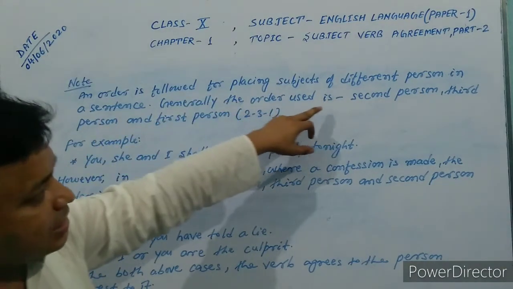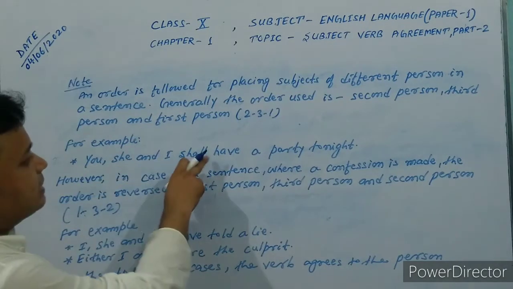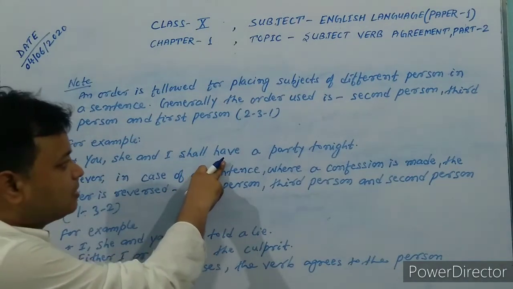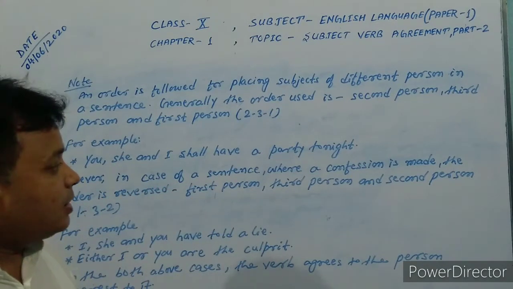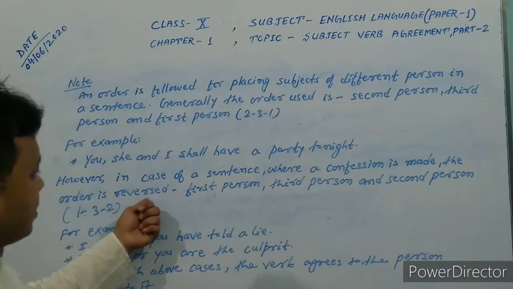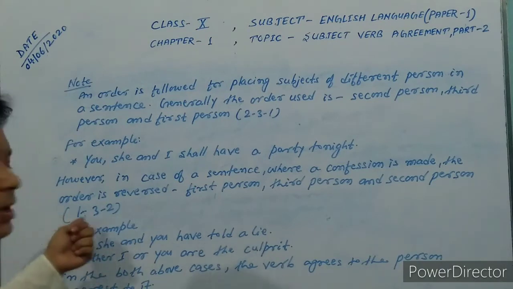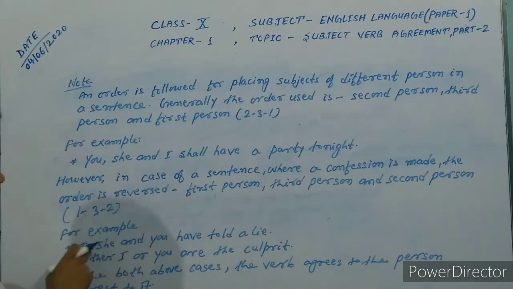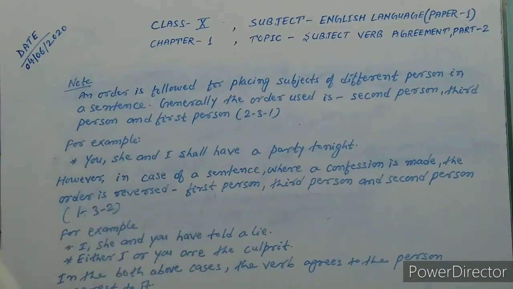Generally the order used is second person, third person and first person, and we have to use the plural verb have. Two: however, in the case of a sentence where a confession is made, the order is reversed: first person, third person and second person, that is 1, 3 and 2. For example: I, she and you have told a lie. It means the order is reversed.